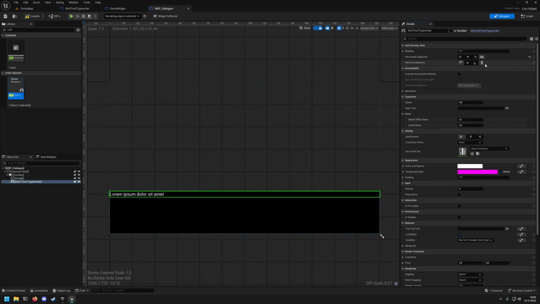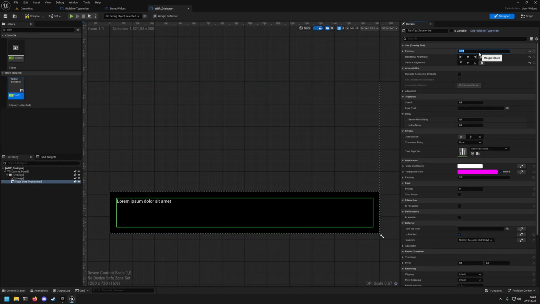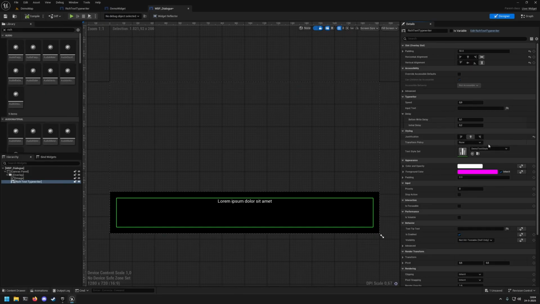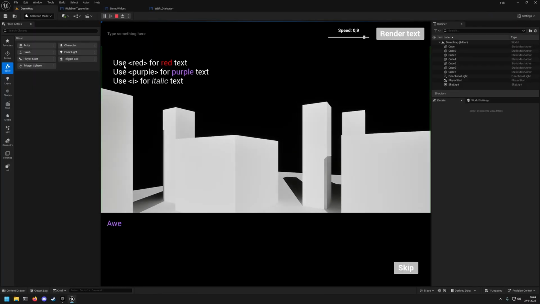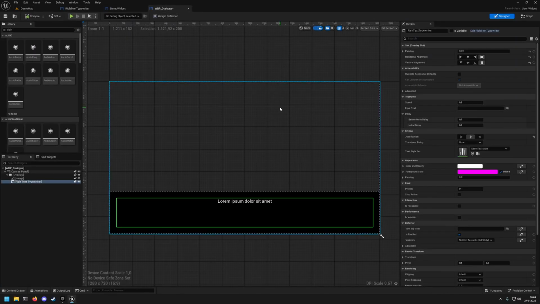Let's put it in, also make it fill it up. Padding of about 50. Make it nice in the middle. Add some justification, put it in the middle. It comes with a demo text style, which is the styles shown here, red, purple and italic, just for demo purposes, but you can of course use your own font materials to create more interesting effects.